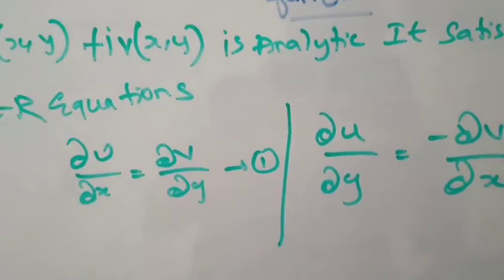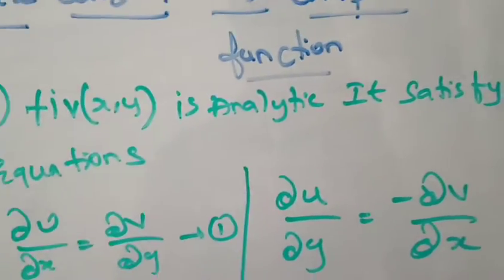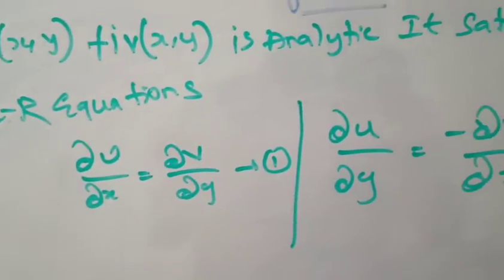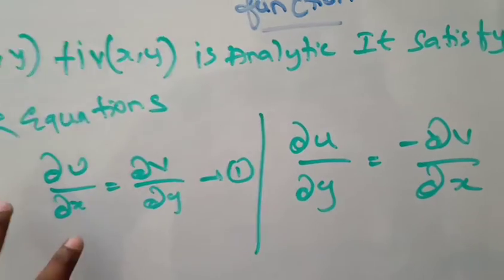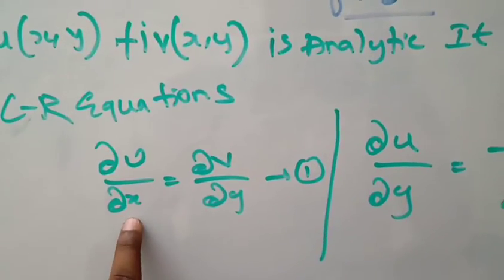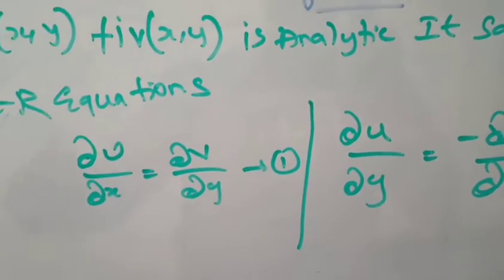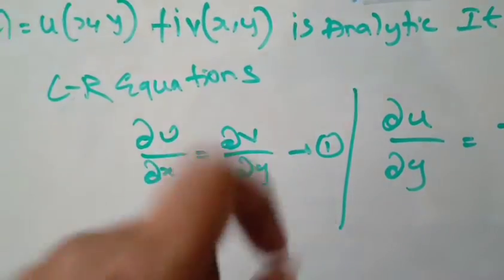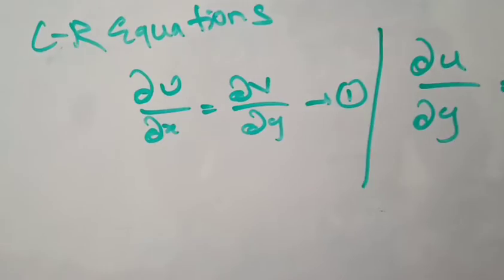So now we have to show that either of the variables, u or v, satisfies the Laplace equation, which we have seen before.